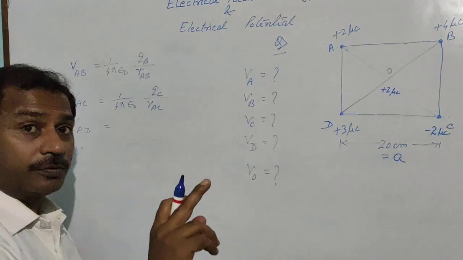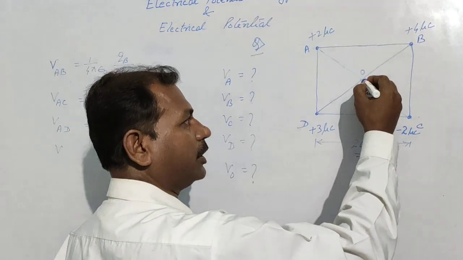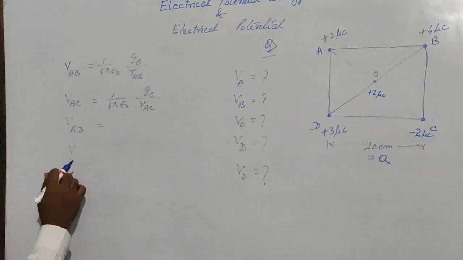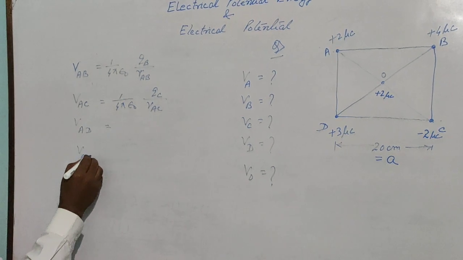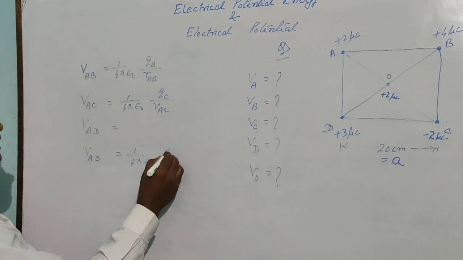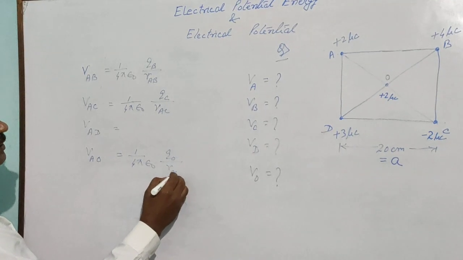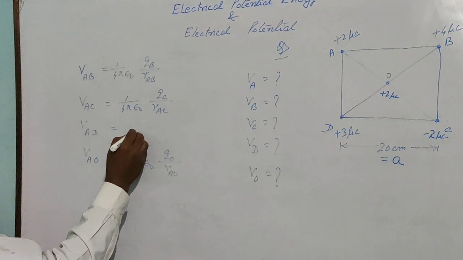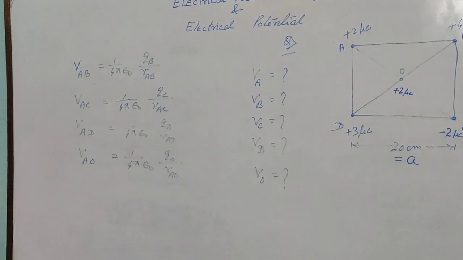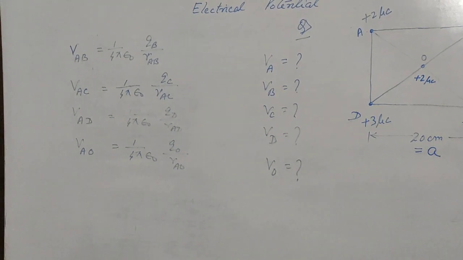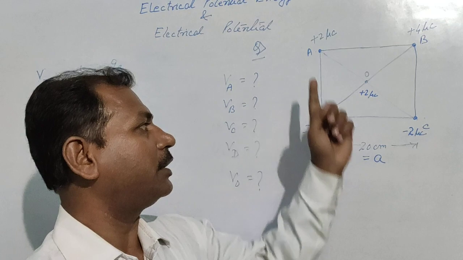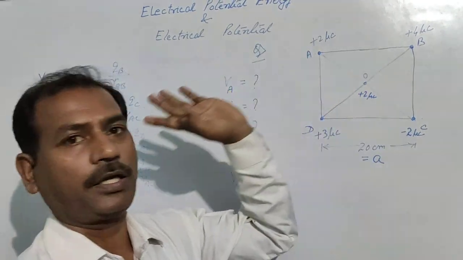If the charge at O is given to you already, then that will also apply to electric potential at A, so this will also be taken into account. Charge at O by R, charge at D by R. Now, these are the potentials due to B at A, C at A, D at A and O at A.